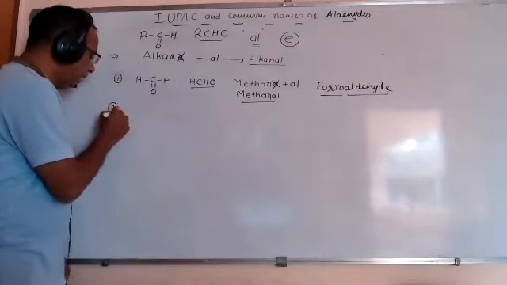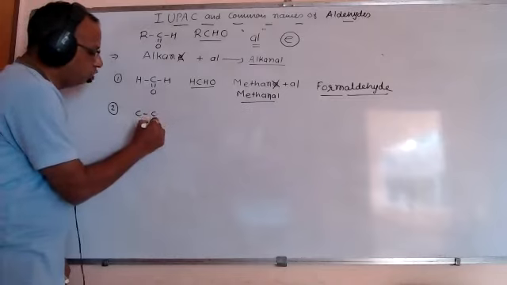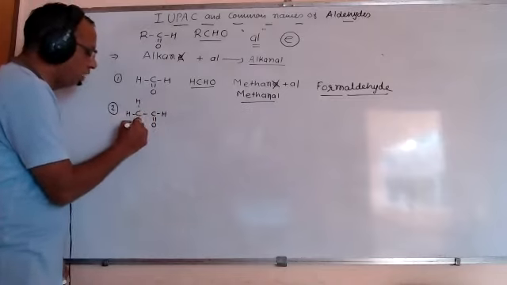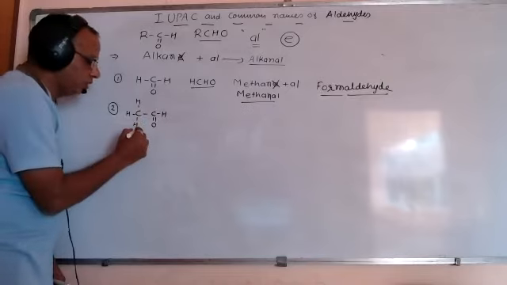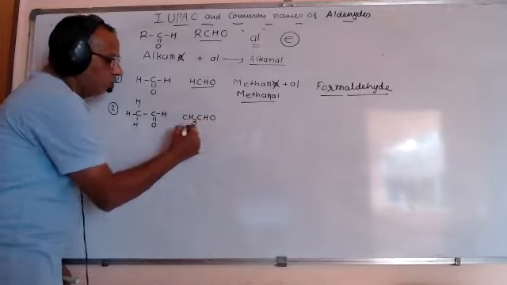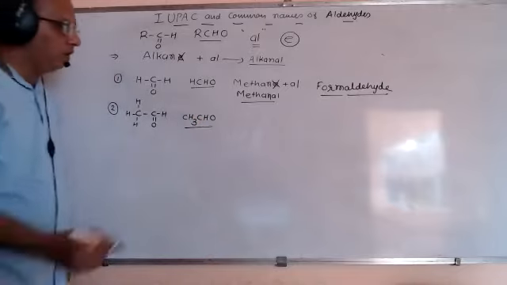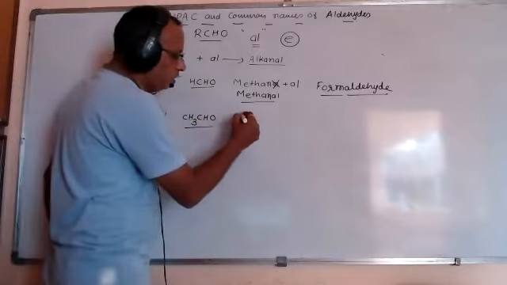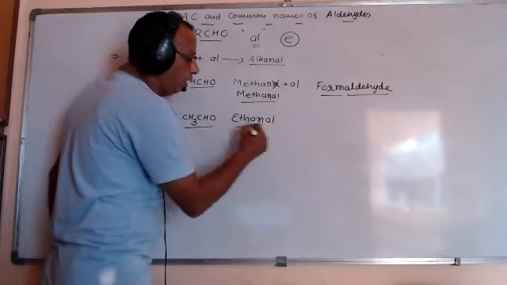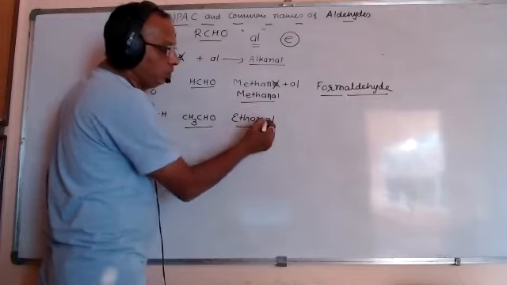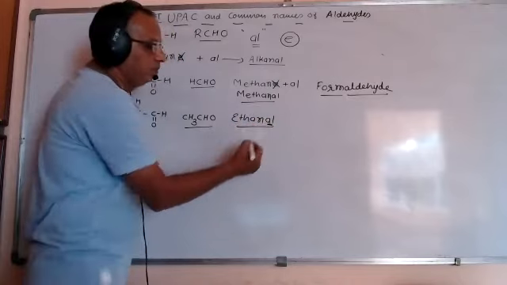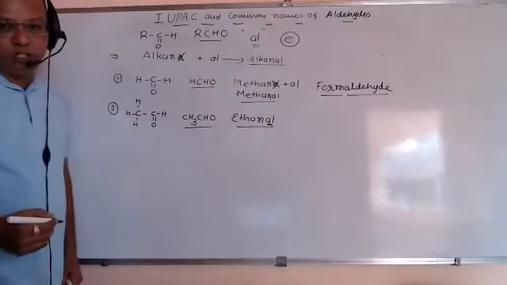If we consider the second member, one more carbon is to be placed here, fulfilling the valency of carbon by adding hydrogens. So it is CH3CHO, two carbons are there, and two carbons is ethane. So ethane, E is removed, al is added, so it is ethanal. It is the IUPAC name.